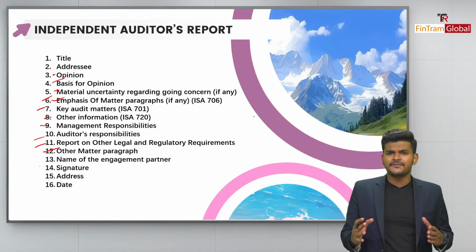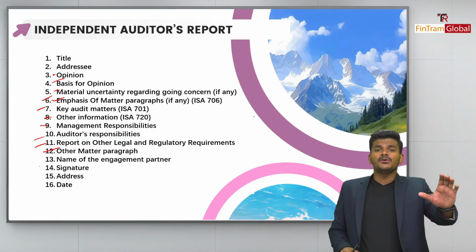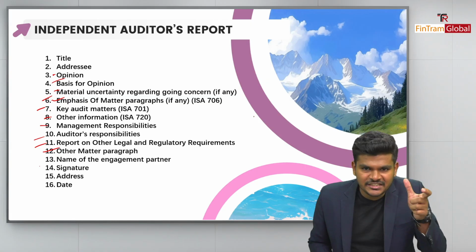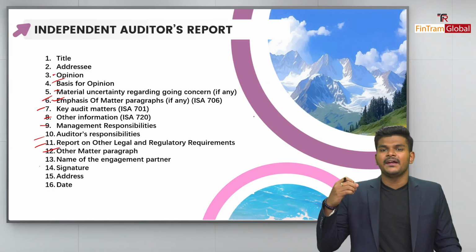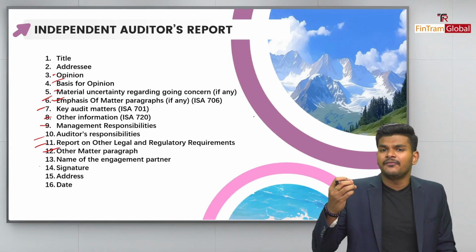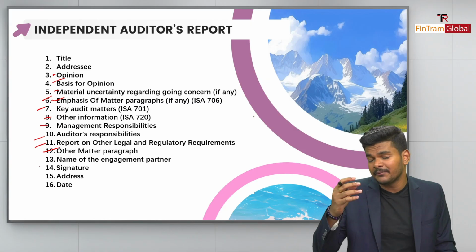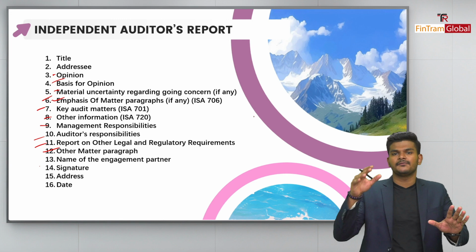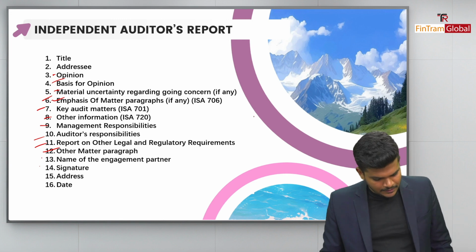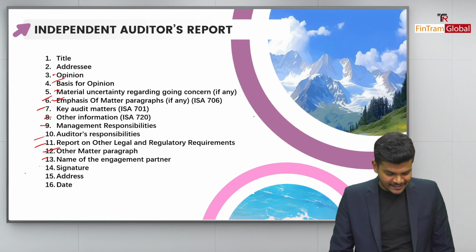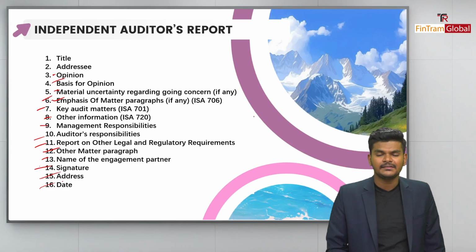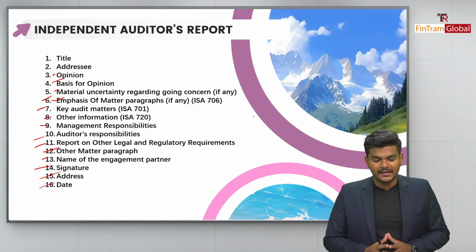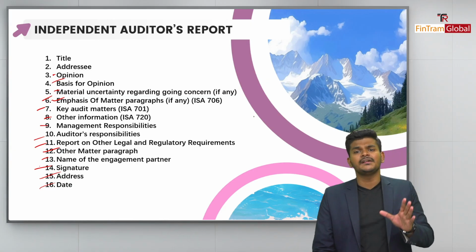Okay, folks. So what is the difference between EOMP and OMP? EOMP is where we provide reference to those factors which are fundamental to the user's understanding of the financial statements, and OMP is where we provide a reference to those items which we think are fundamental to the user's understanding of the audit. Okay, folks, that's the primary difference. One focuses on the financial statements, the other focuses on the audit. So remember that. And of course, finally, the audit engagement partner's name and signature are provided, along with the office address, like the audit firm's address, as well as the date. Okay, folks, this is the content of the independent auditor's report. So remember this particular structure. Remember the order as well.